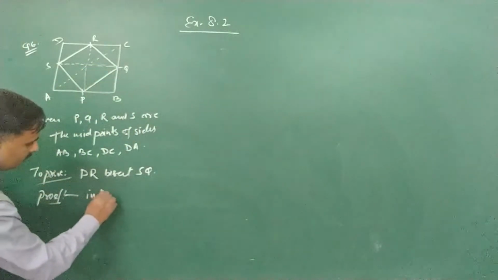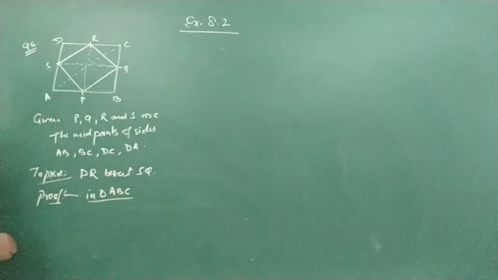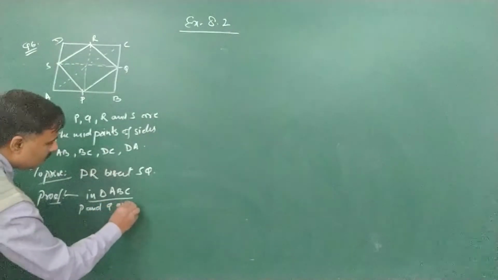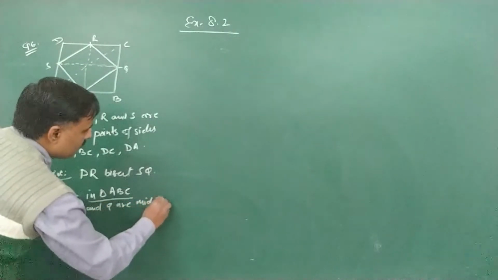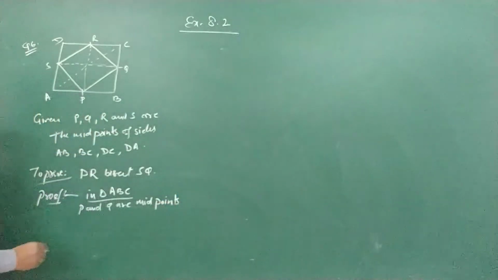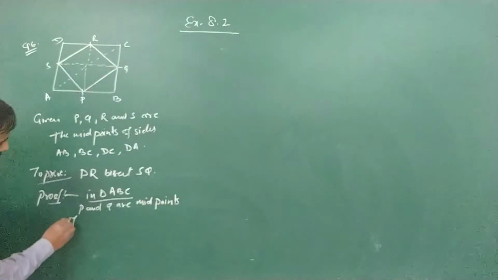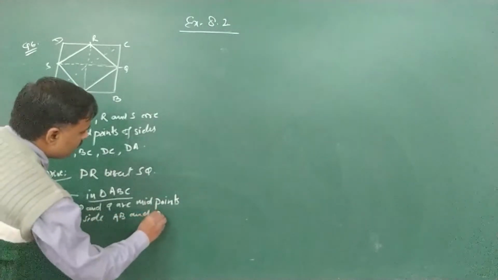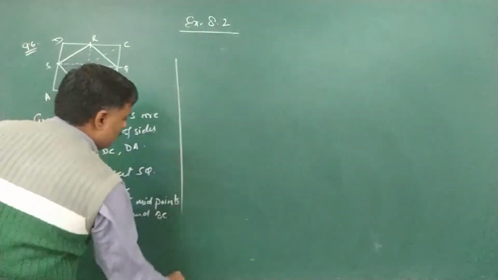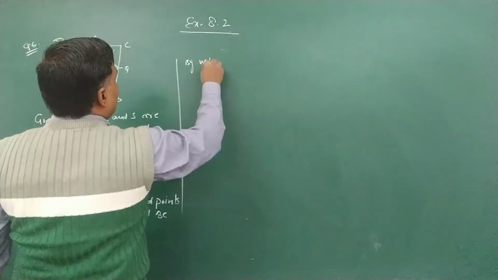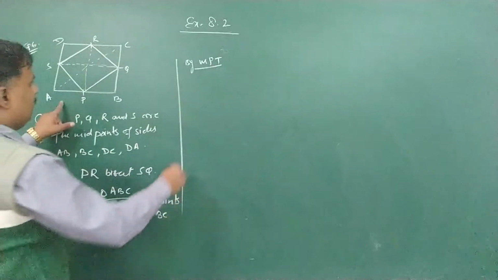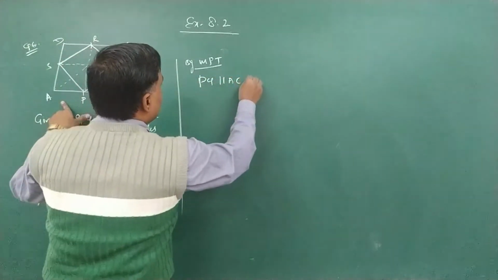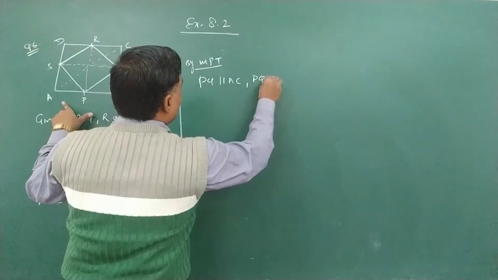So in triangle ABC, P and Q are midpoints of sides AB and BC. So by midpoint theorem, by MPT, we can say PQ is parallel to AC and PQ is